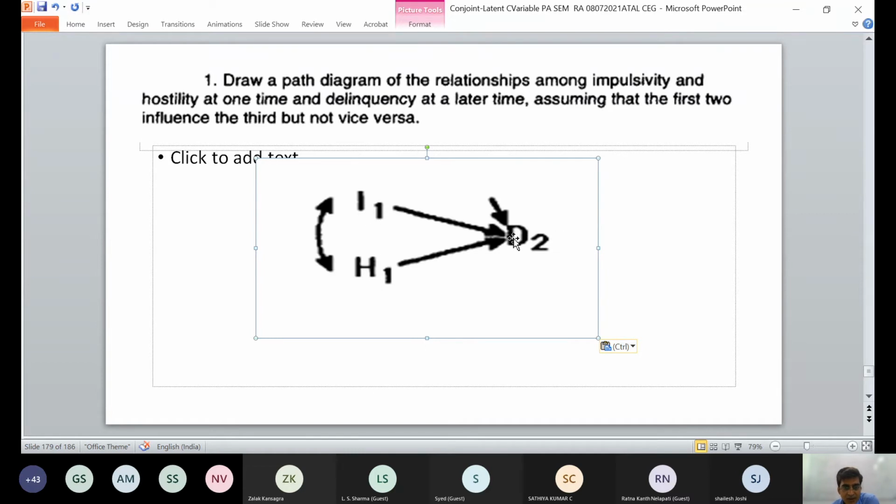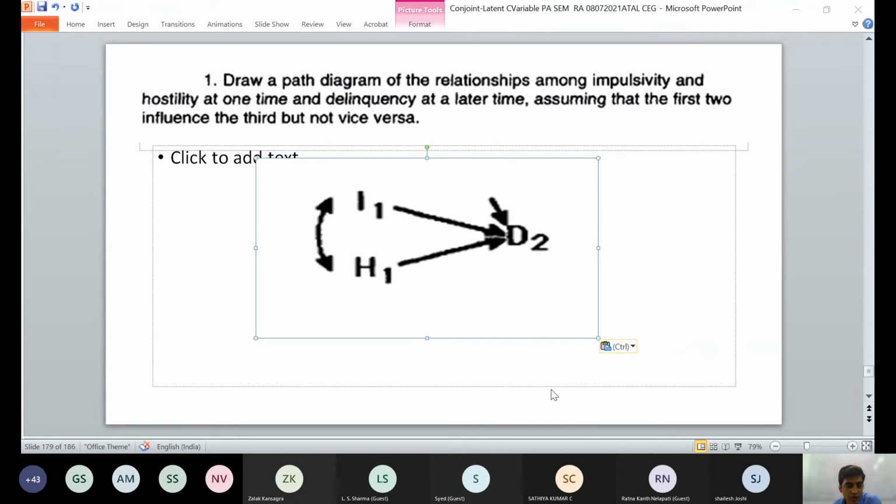Path diagram of relationship among impulsivity, hostility at one time, delinquency at a later time. So these are at the first time, then this is the later time. First two influence the third but not vice versa. So the arrow comes in one direction only, not in both directions.